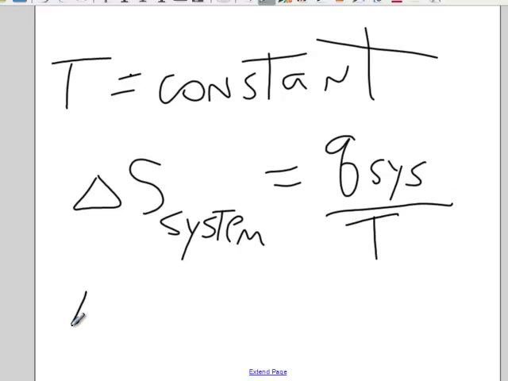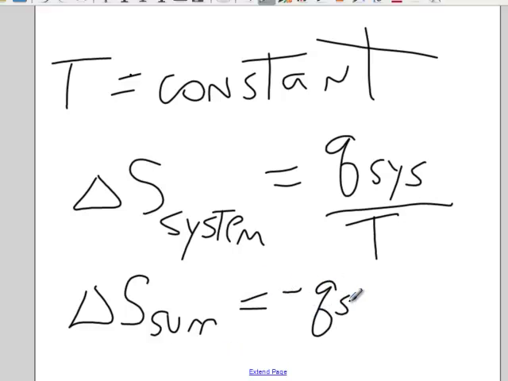Or conversely, delta S of the surroundings is negative Q of the system over temperature. Again, temperature has to be a constant. This is an isothermal process.